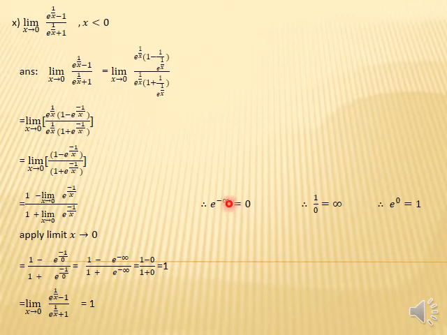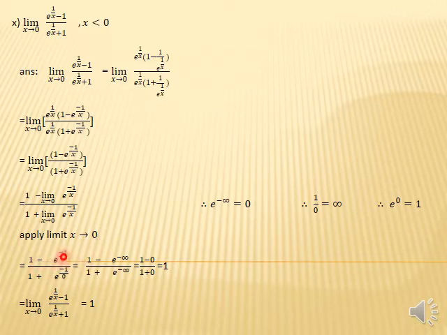How can it be equal to 0, students? Because if we take the reciprocal of this, then it becomes 1 over e raised to the power infinity, and e raised to the power infinity is infinity, and 1 upon infinity is equal to 0. So, students, e raised to the power minus infinity equals 0.